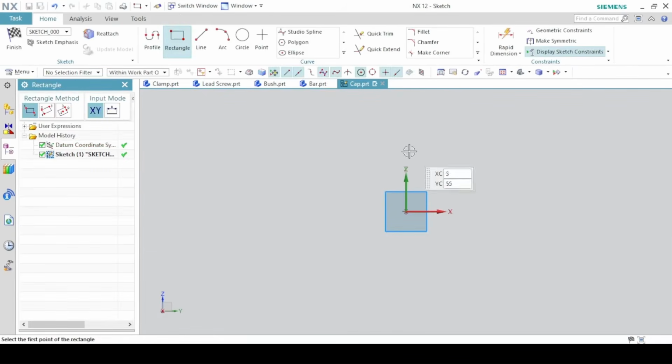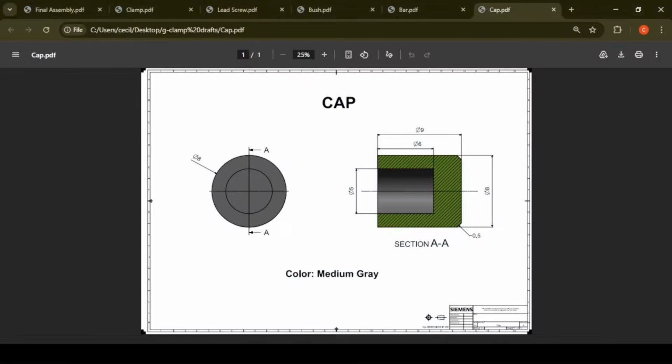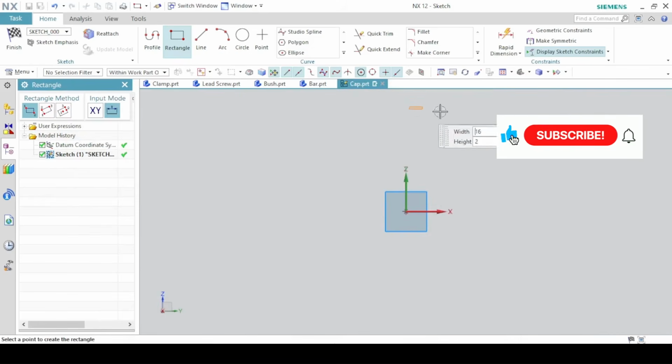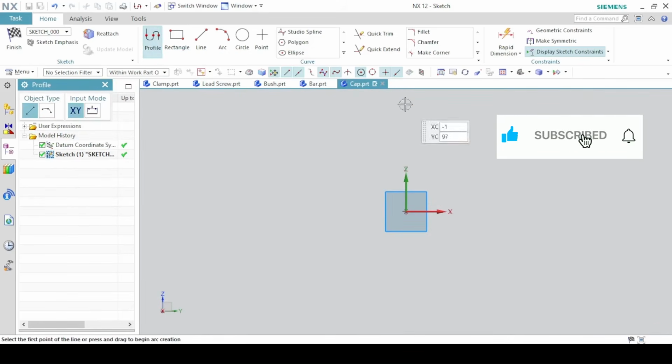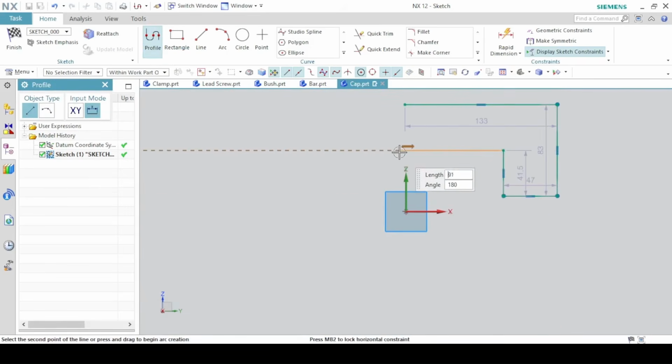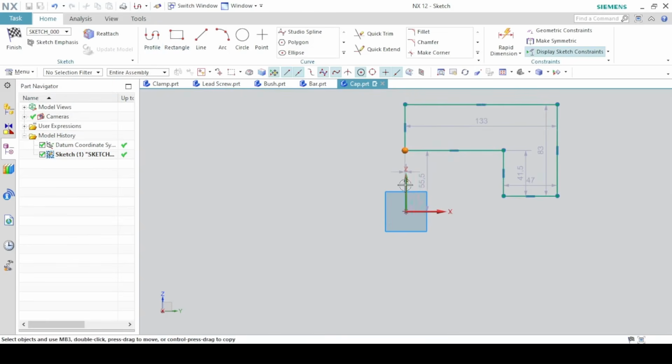So we are going to sketch half of the profile. Now click on this point and the y-axis, point on curve. This point and the x-axis, point on curve. Now let's dimension.